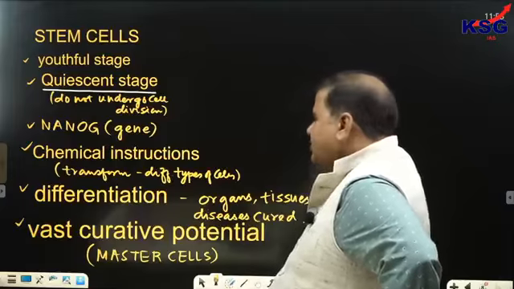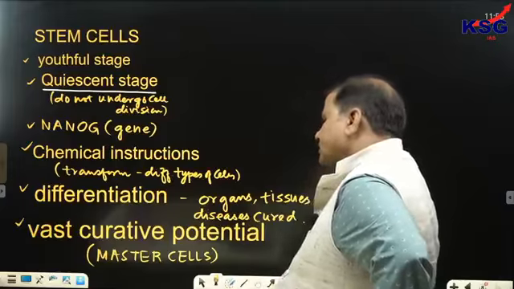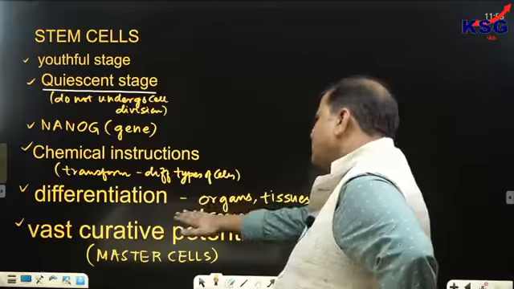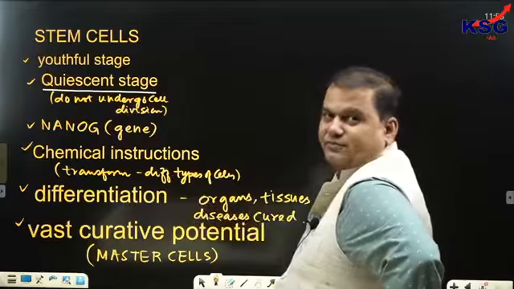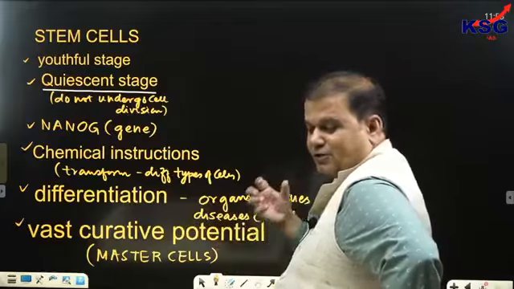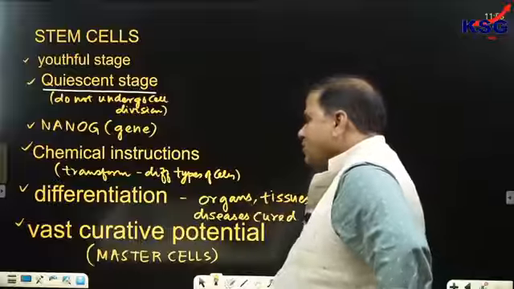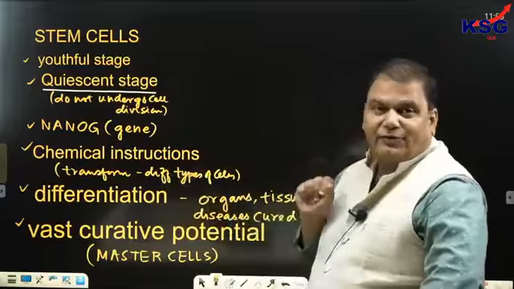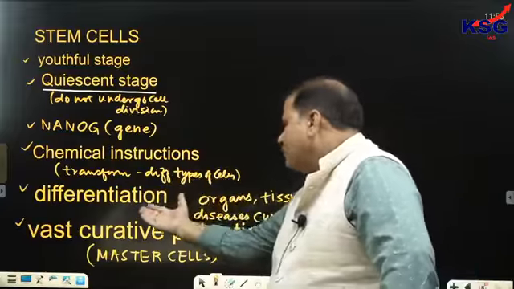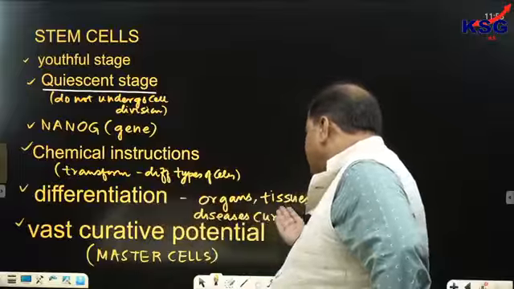This process is called differentiation, and it can be used for making organs and tissues and curing diseases.